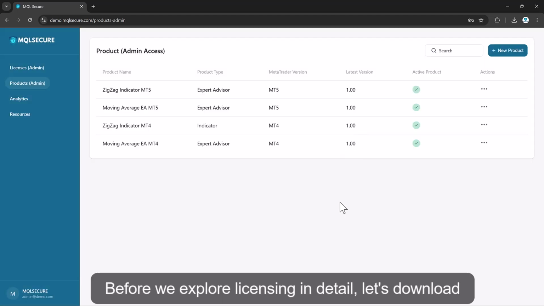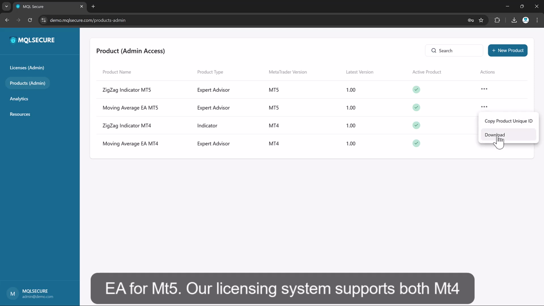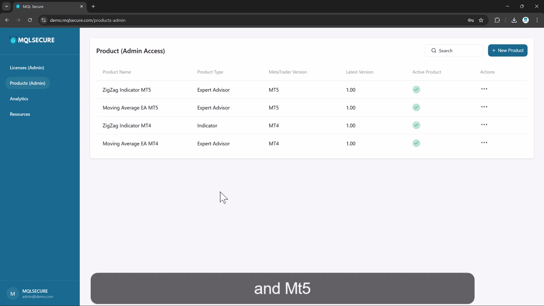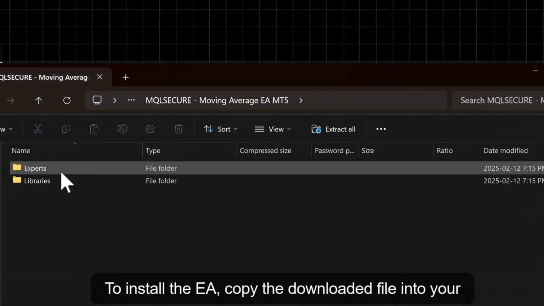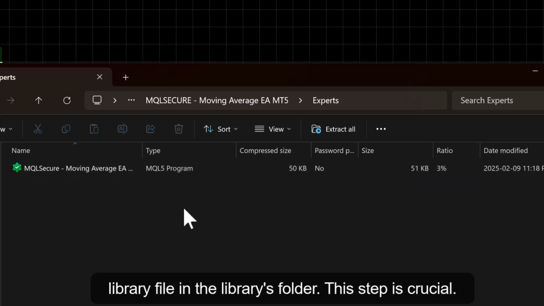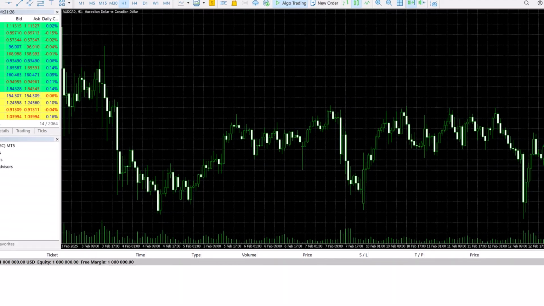Before we explore licensing in detail, let's download and test a sample EA. Navigate to the Products tab, select a product, and download the moving average EA for MT5. Our licensing system supports both MT4 and MT5. To install the EA, copy the downloaded file into your MetaTrader Experts folder and do the same for the library file in the Libraries folder. This step is crucial. Without the library file, the EA won't function properly.